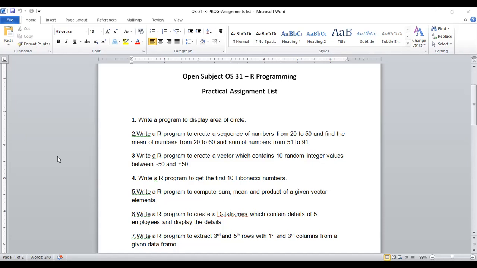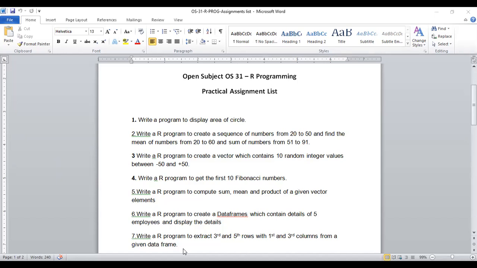The very first is the syntax domain, and secondly the semantic domain. Semantic means the logic required to perform that particular program. Semantic is nothing but the logic.